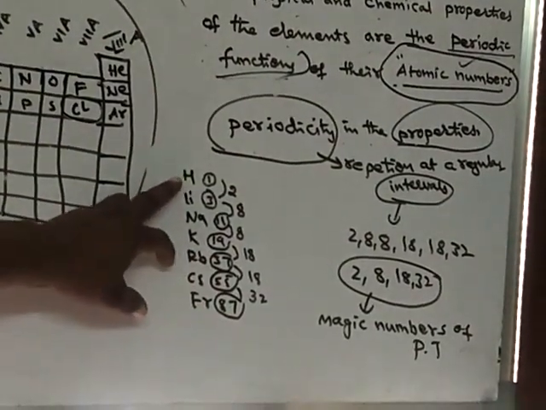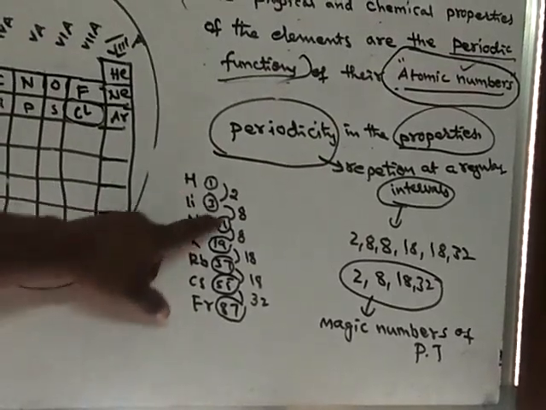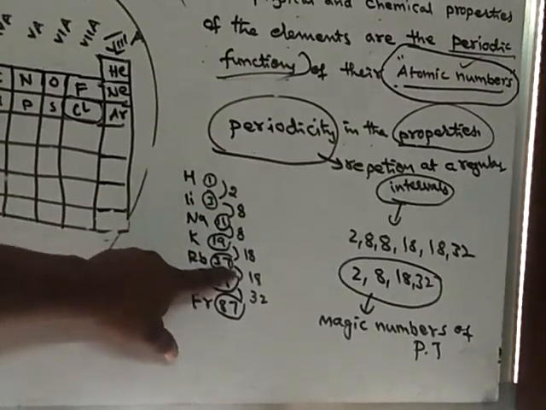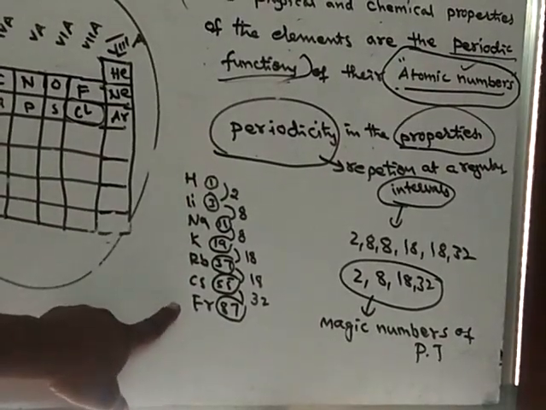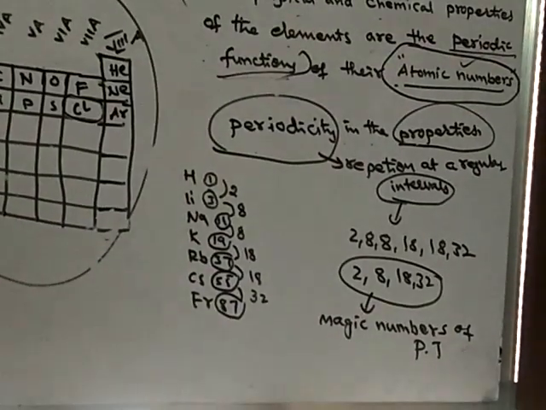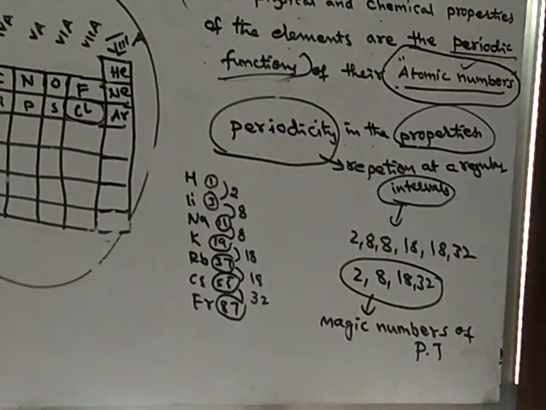So here these elements are arranged at the intervals of 2, 8, and all these elements are showing similar properties. Why are they showing similar properties? That is the thing we have to know.